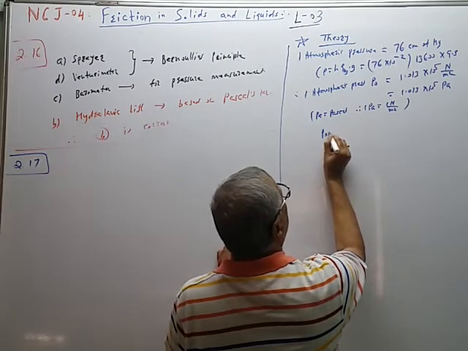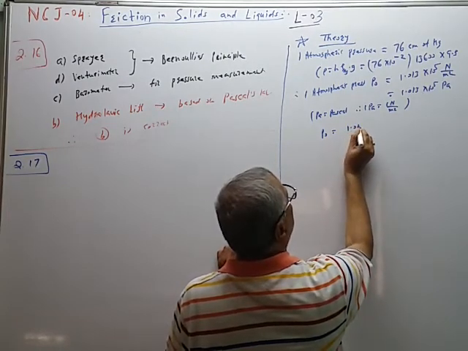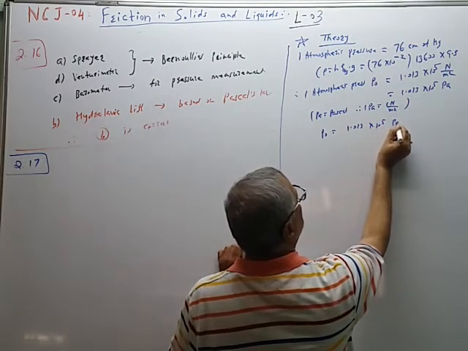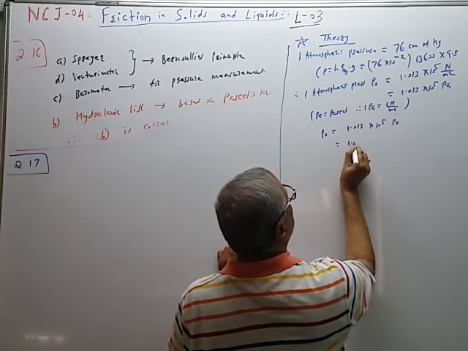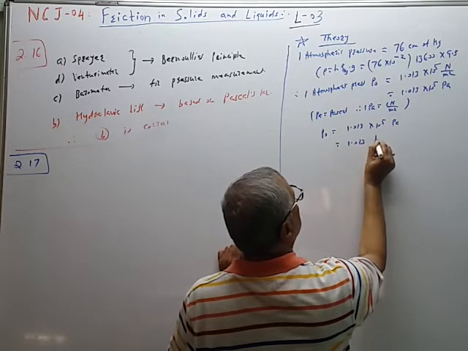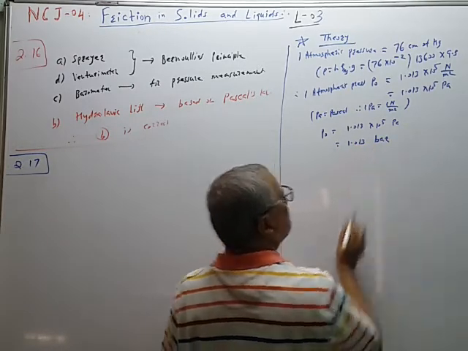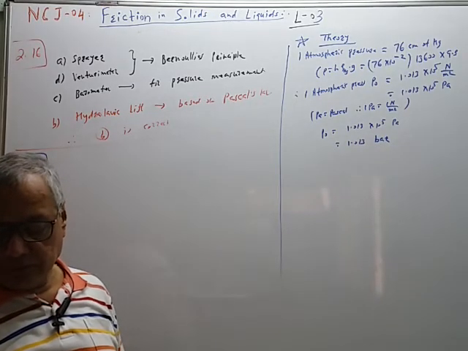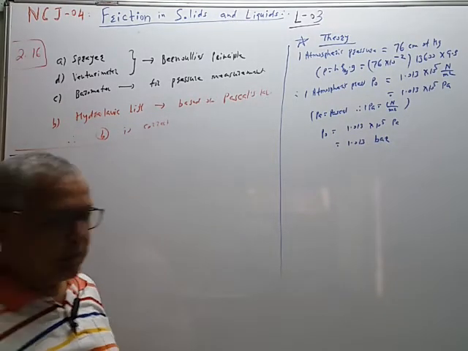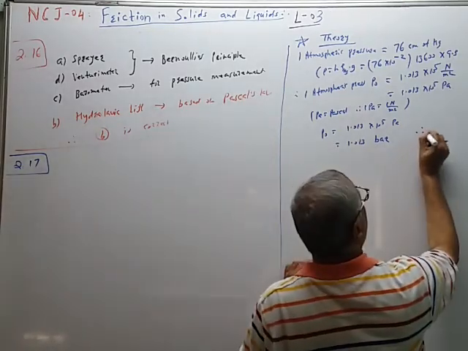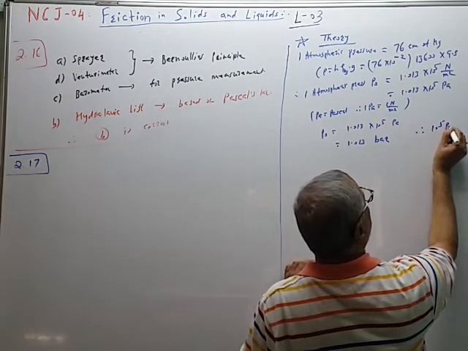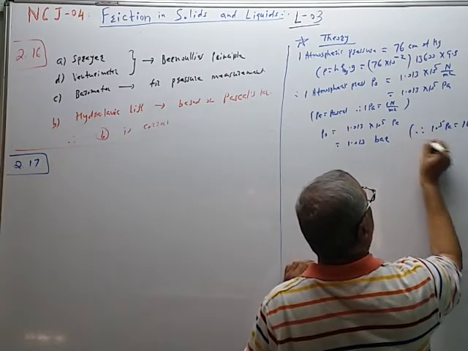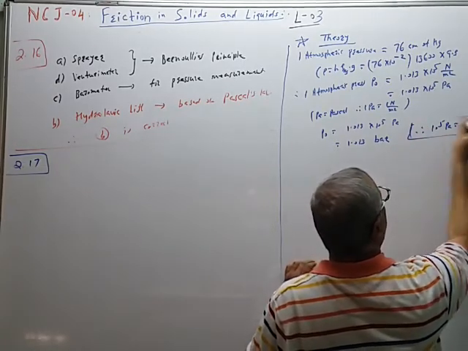So P0 is equal to 1.03 into 10 raised to 5 Pascal. That is equal to 1.013 bar. Bar is one more unit term. 1 bar. Why? Because 10 raised to 5 Pascal is equal to 1 bar. So remember this relation.